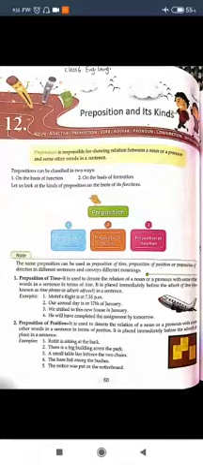Okay. There are two ways of classification. First one is on the basis of function, second is on the basis of formation. In the first, on the basis of function, the kinds are preposition of time, preposition of position, preposition of direction. First is your preposition of time.